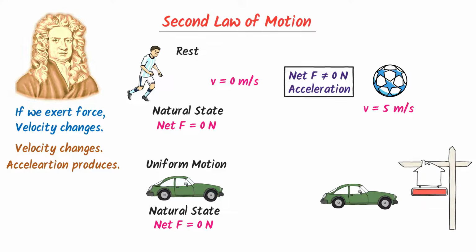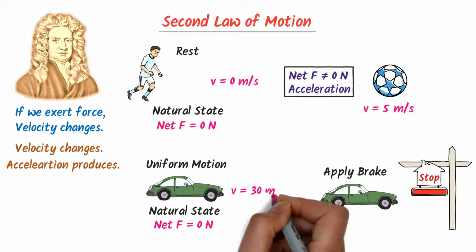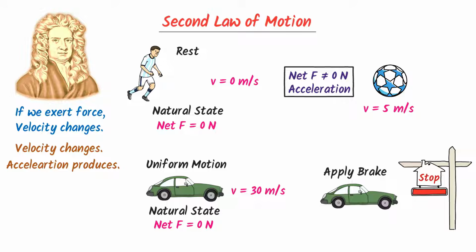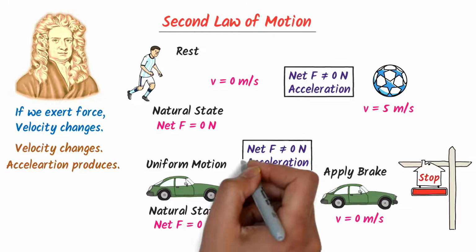Secondly, when we suddenly apply the brake, we exert force and the car comes to rest. Again, Newton Baba states that force changes the velocity of the car. For example, let the initial velocity of the car be 30 meters per second. After exerting some sort of force, the velocity of the car is 0 because it has stopped. Here, velocity is changed. We know that when velocity changes, acceleration is produced. So indirectly, Newton Baba states that when net force is not equal to 0, it produces acceleration.